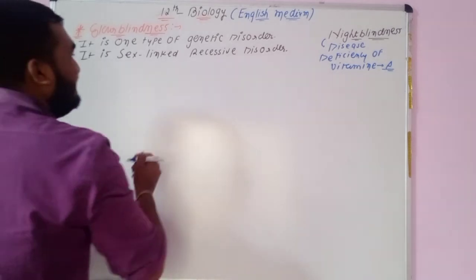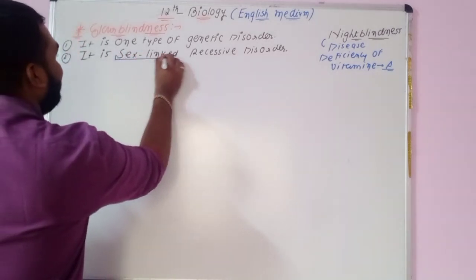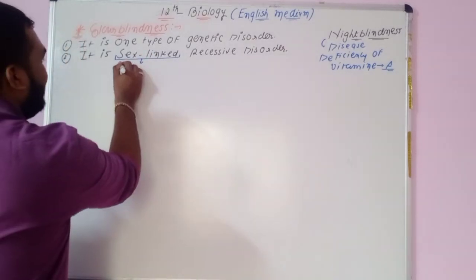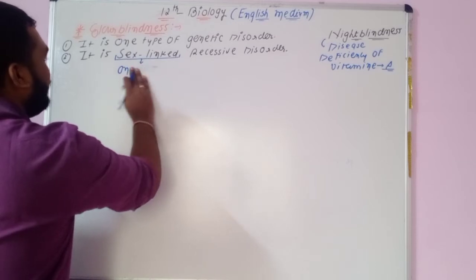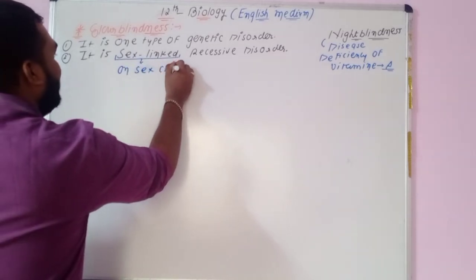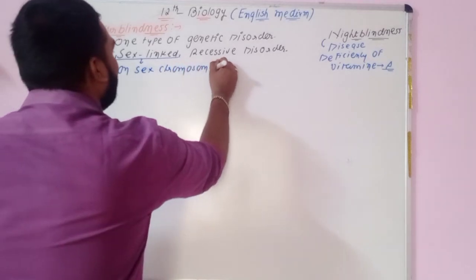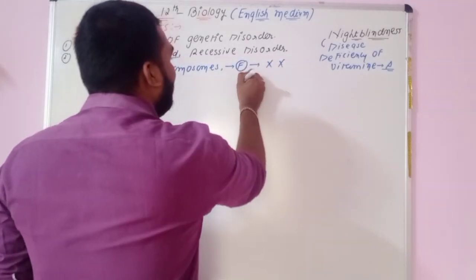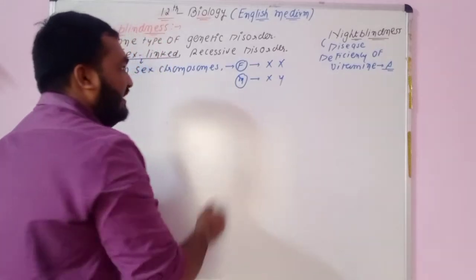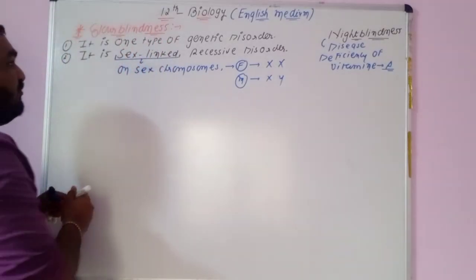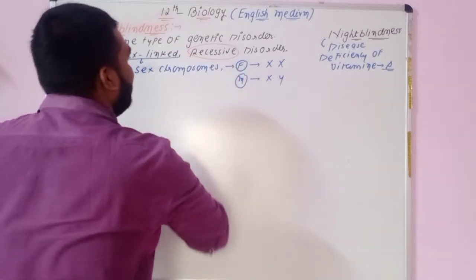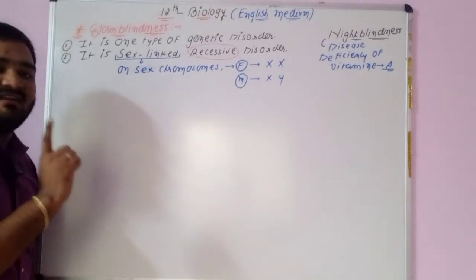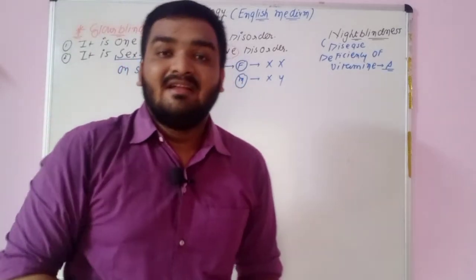What about a sex-linked disorder? Sex-linked means the mutant genes responsible for this disorder are located on the sex chromosomes. For a female, XX will be there; for a male, XY will be there. It is the 23rd pair. And it is a recessive disorder, not a dominant one. So remember, it is a sex-linked recessive disorder. Recessive means small letter.